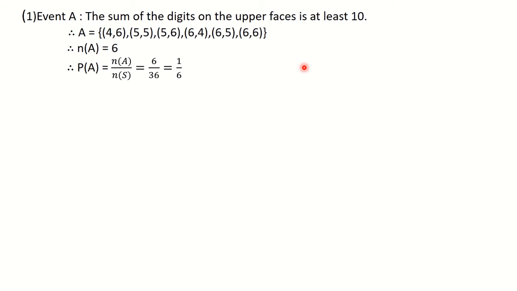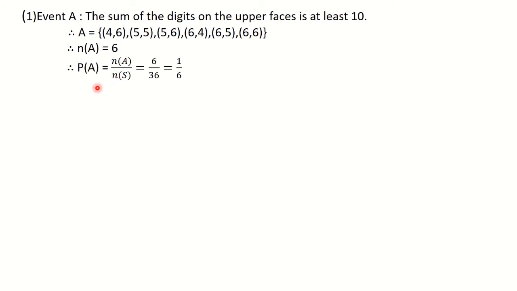In the fourth line, the last one, (4,6), that is giving you 10. Then from the fifth line, you will have 2 sample points, (5,5) and (5,6), with sums 10 and 11. And from the last line, the 6th line, you will have 3 sample points, (6,4), (6,5) and (6,6), with sums 10, 11 and 12 respectively. In this way you have 1, 2, 3, 4, 5 and 6 sample points. So n of A is equal to 6.